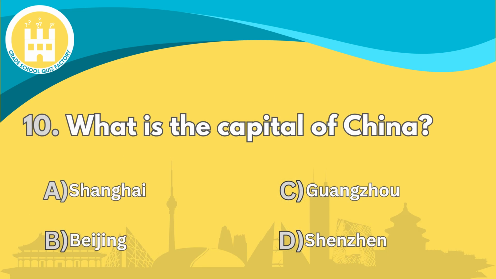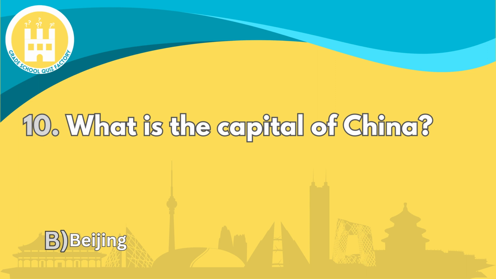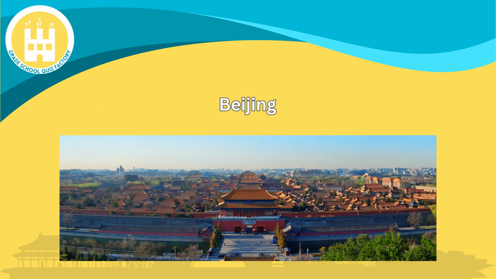Lastly, what is the capital of China? The correct answer is Beijing. Beijing, the capital of China, is home to some of the most famous landmarks, including the Great Wall and the Forbidden City.